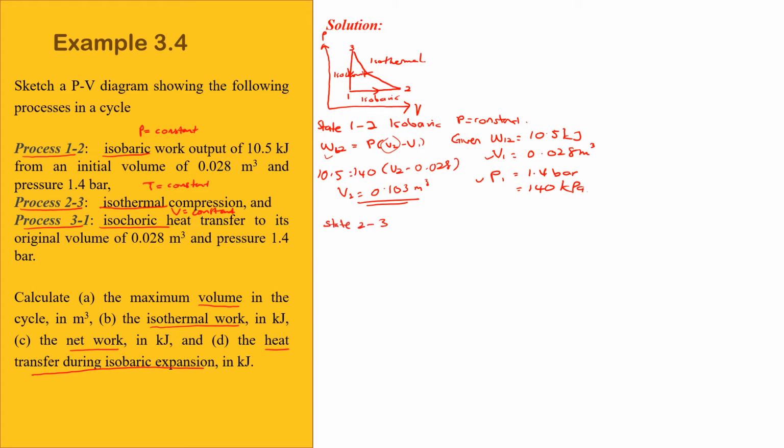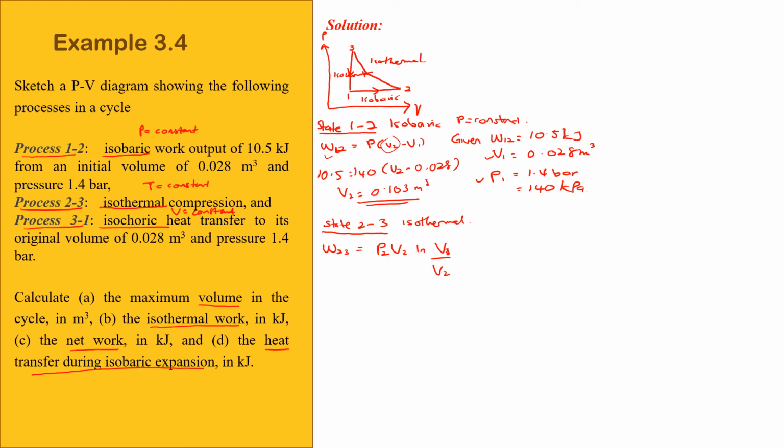Okay. So next, at a state 2 to 3. Okay, sini adalah state 1 to 2. This one is state 2 to 3. So 2 to 3 adalah isothermal. So kita tahu W untuk isothermal, rumus dia adalah P2 V2 ln V3 over V2. So kita tengok apa yang kita ada dan apa yang kita tak ada. Okay, so basically V2 kita dah ada, V3 kita ada tak?